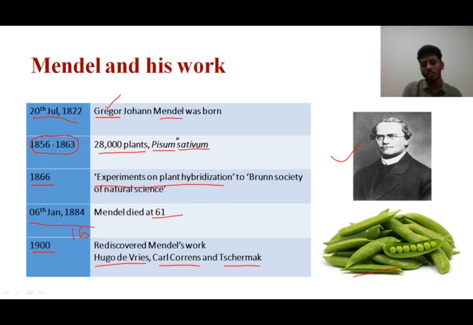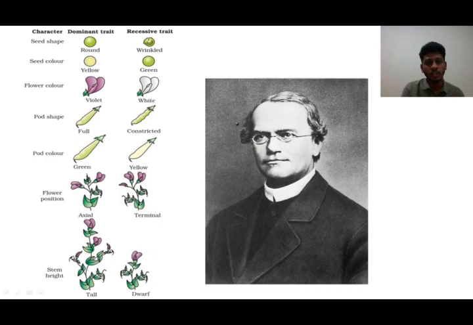Pisum sativum was selected by Gregor John Mendel because it has very good features. It is an annual plant with both male and female characteristics, that is, a monoecious flower. It is an annual plant, the life cycle is quite short and the progenies are quite many. Because of this, Gregor Mendel selected Pisum sativum and worked with it.